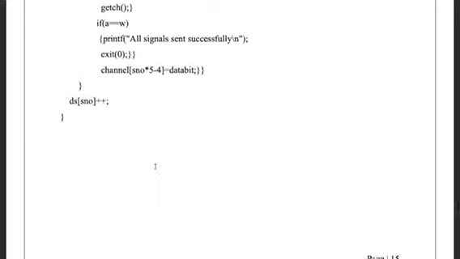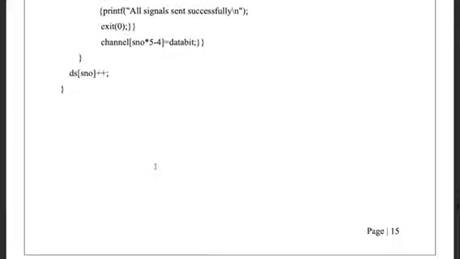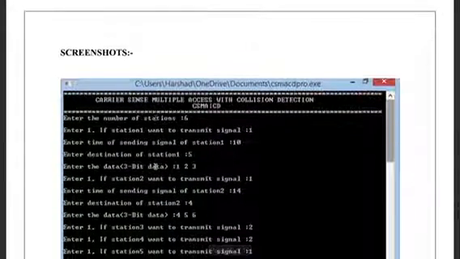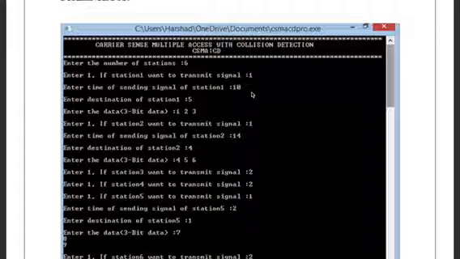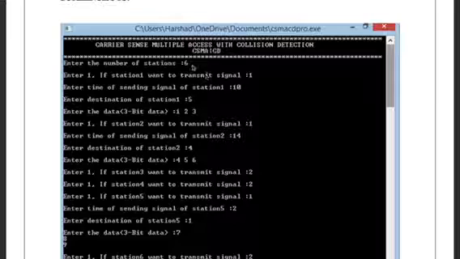Now comes the output part. As initially we have asked the user to enter the number of stations, now I'll explain the output. In output we have some predefined options, such as if we want some station to transmit, we'll enter 1, otherwise we'll enter 2. So let's start with it.